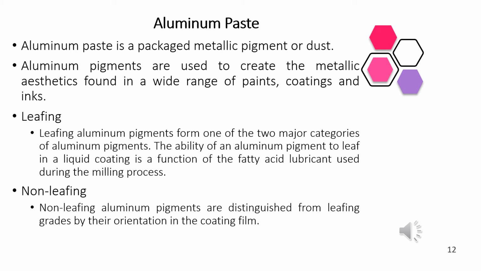So, the aluminium pastes are classified into two categories. One is the leafing and the other is the non-leafing. The leafing is one of the two major categories of aluminium paste.